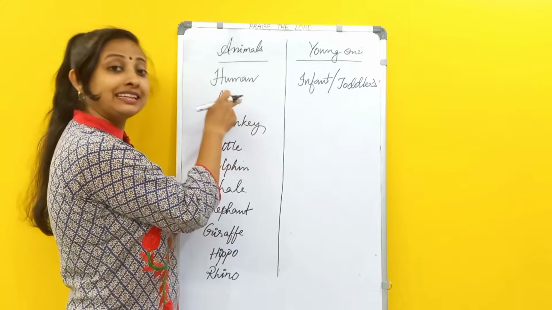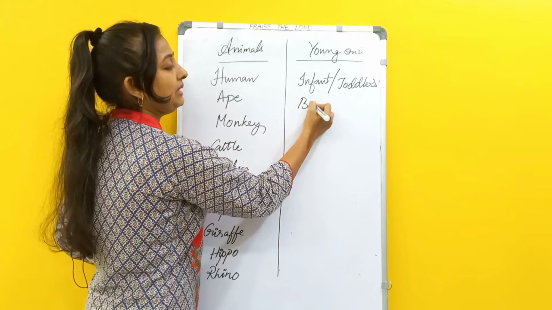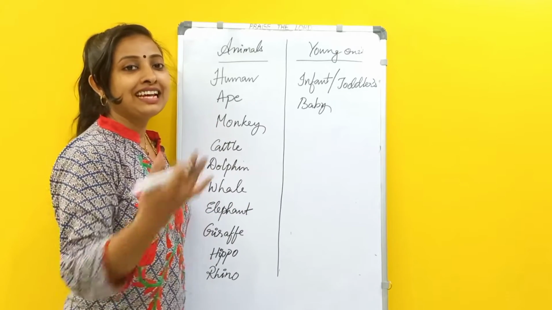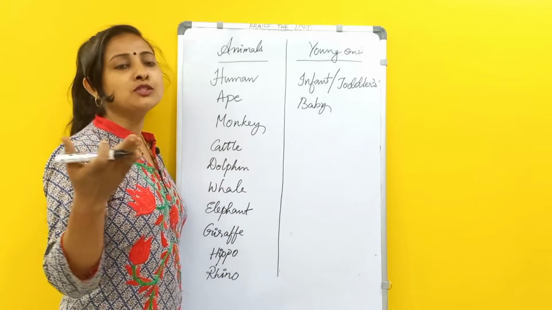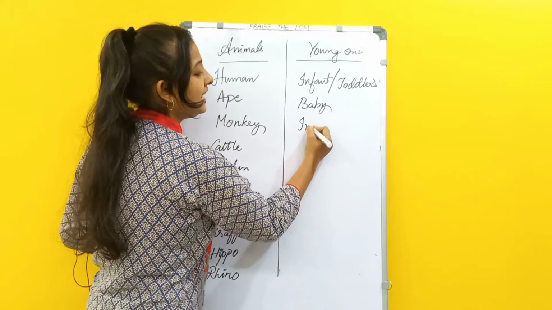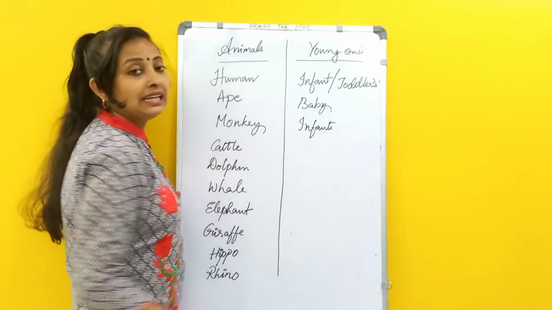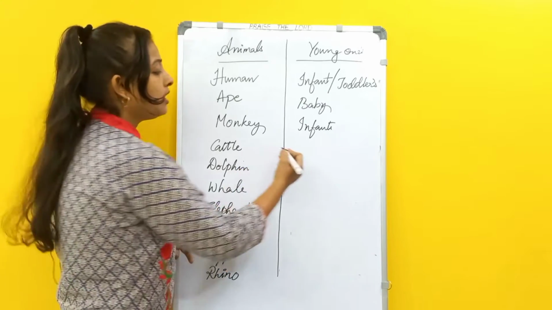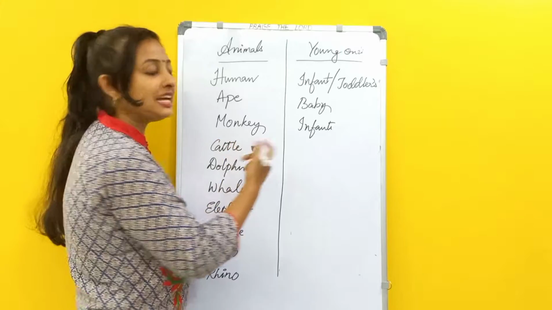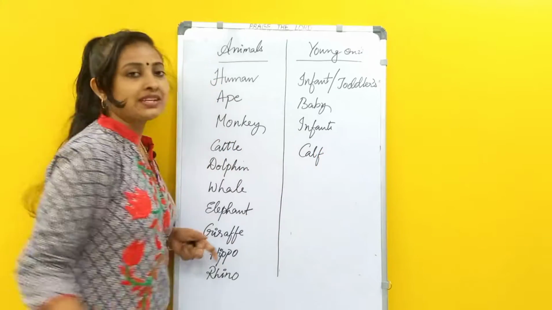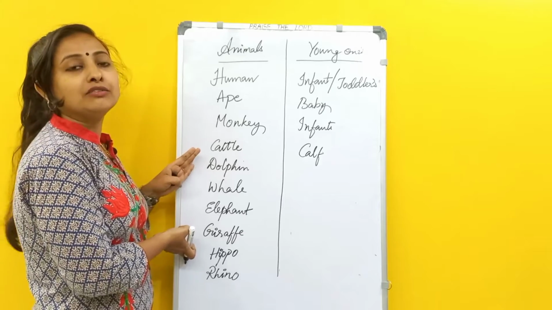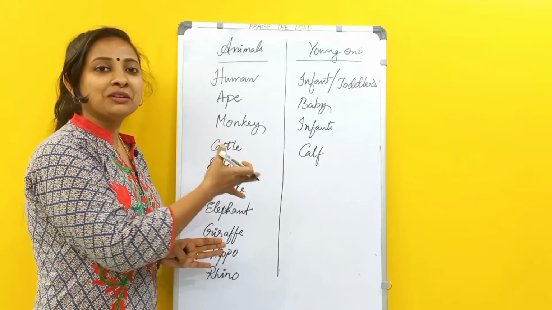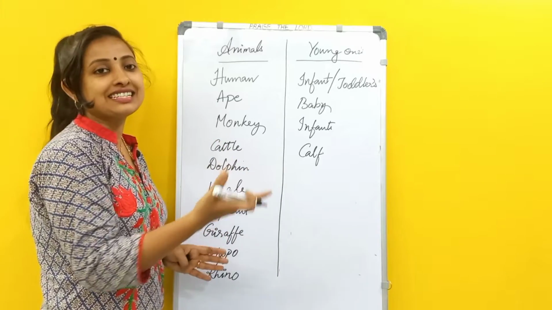Similarly, ape. The young one of an ape is called a baby. What about the young one of a monkey? They are similar to humans. So monkeys, baboons, all these young ones are also called infants. Coming to cattle, cow, buffalo, all these are generally grass-eating animals. Their babies are generally called calves. We can say these are vegetarians. So they are also taken under cattle, just like grass eating.